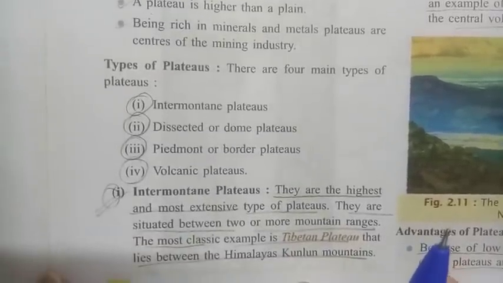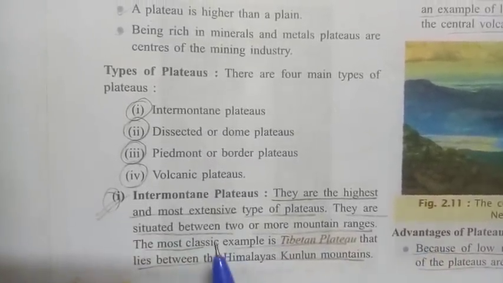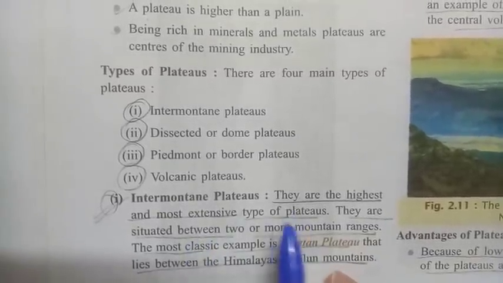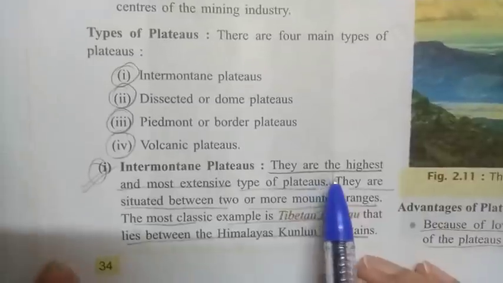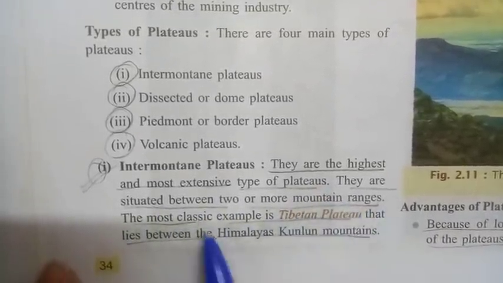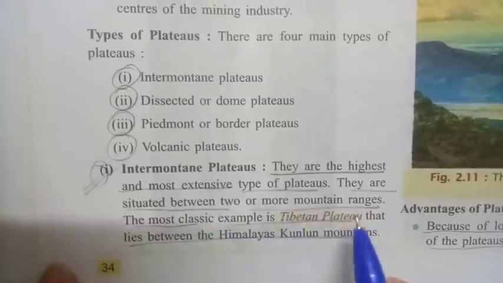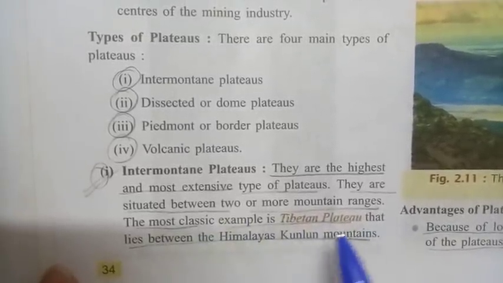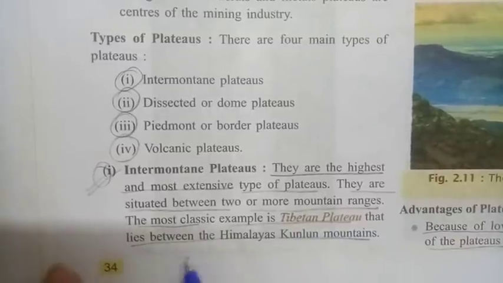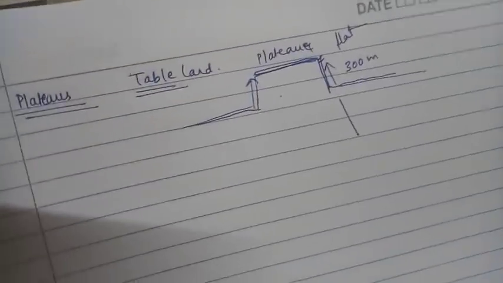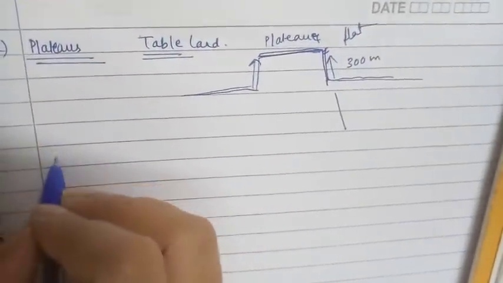First of all, let's see what is to be said about intermontane plateaus. They are the highest and most extensive type of plateaus. They are situated between 2 or more mountain ranges. The classic example is the Tibetan Plateau, that lies between the Himalayas and the Kunlun Mountains. Now, what is the meaning of intermontane plateau? I am writing down over here.